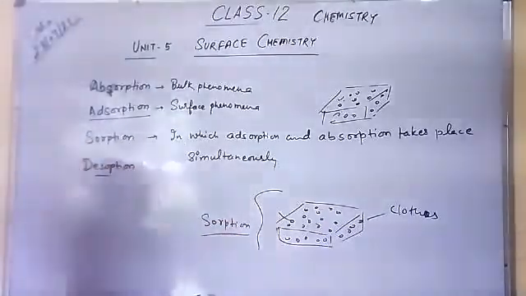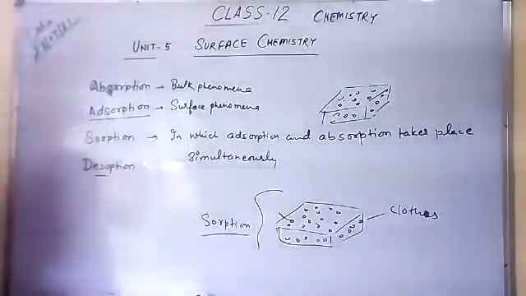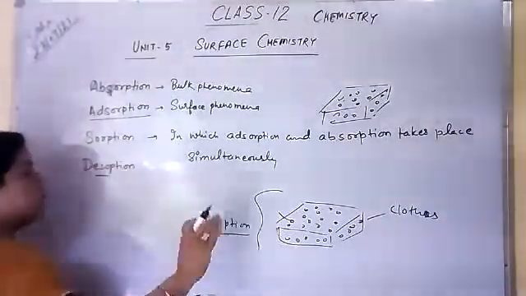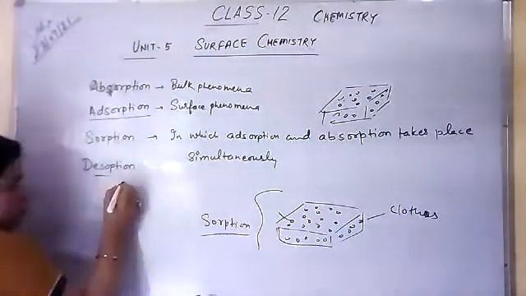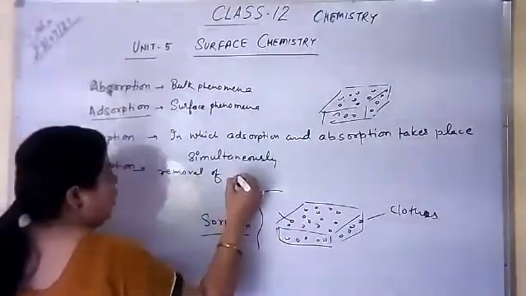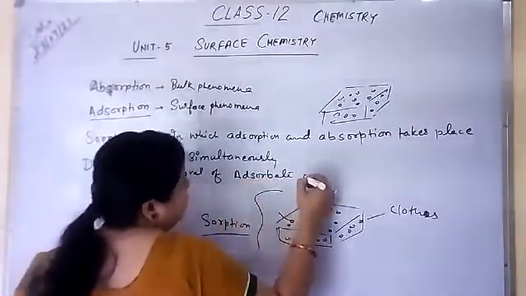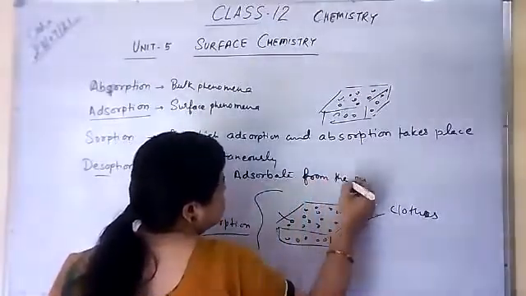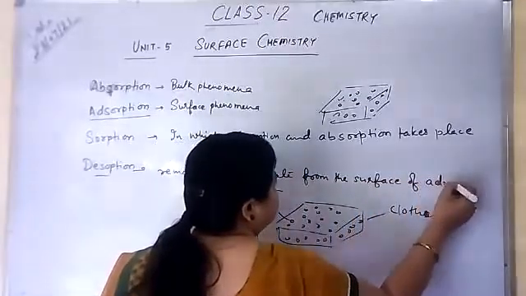Correct? Now, the last is desorption. What is desorption? Desorption is the process in which we remove the adsorbate. You can write here: removal of adsorbate from the surface of adsorbent.